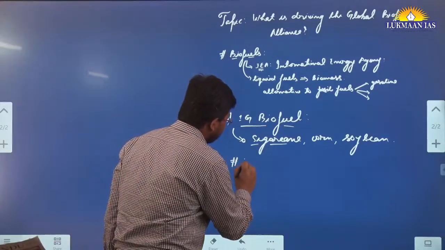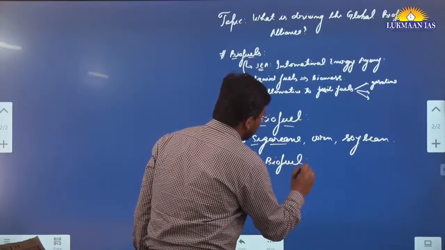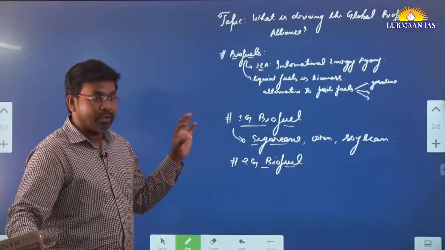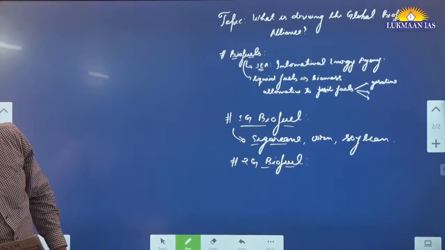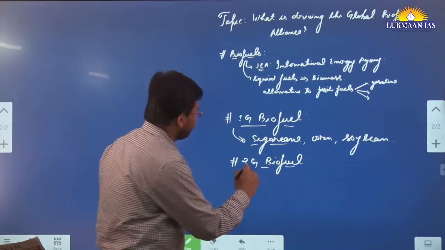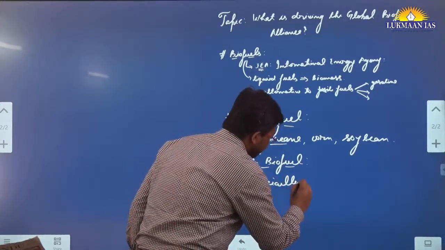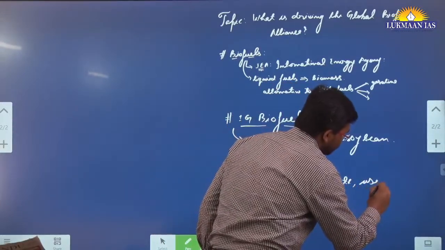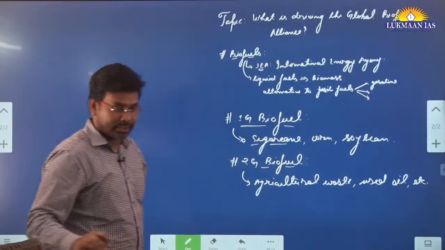Now there is another generation also, second generation biofuel or 2G biofuel. So what is 2G biofuel? 2G biofuels are those produced from food waste, for example from agricultural waste, used cooking oil, or used oil, etc. They will be called second generation biofuel.